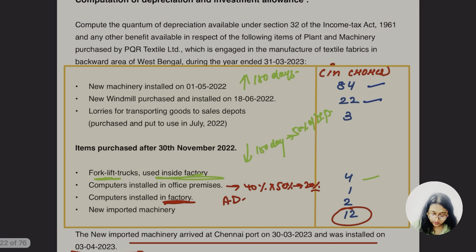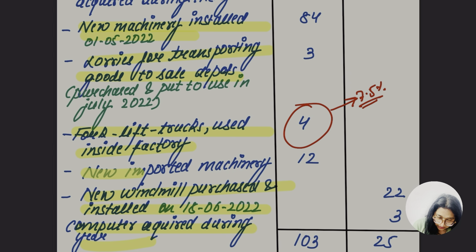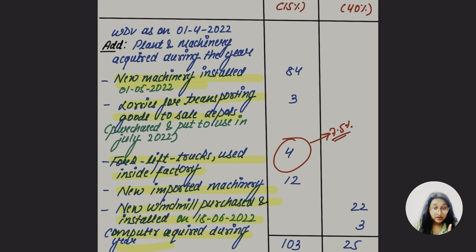Now the remaining part is new imported machinery. As I already told you, are we going to take the value of this new imported machinery? Definitely we are going to include this in the block of assets. So I have taken here the new imported machinery of 12 crore. Is this much understood? But we will not get the additional depreciation either. Additional depreciation is far off. So here we are not going to get the depreciation of this new imported machinery.